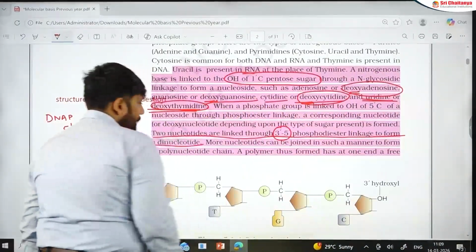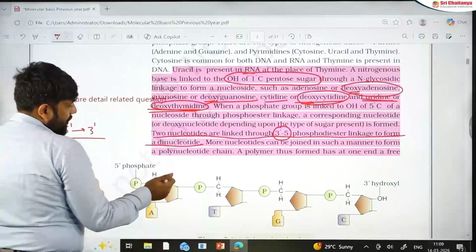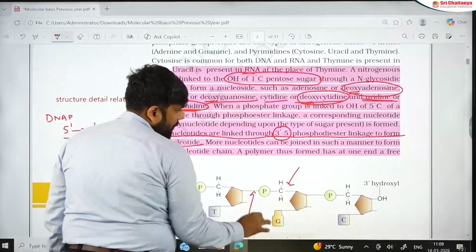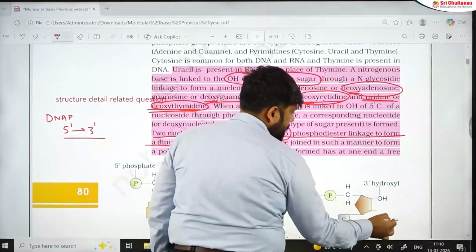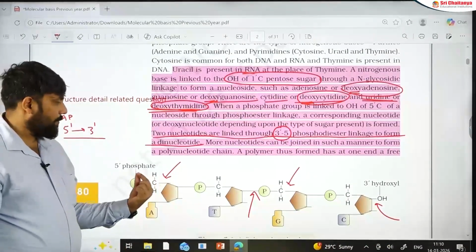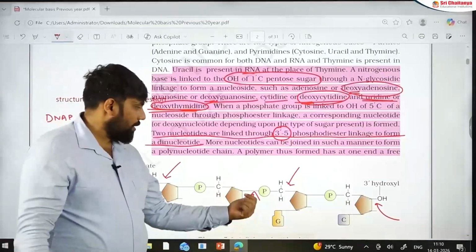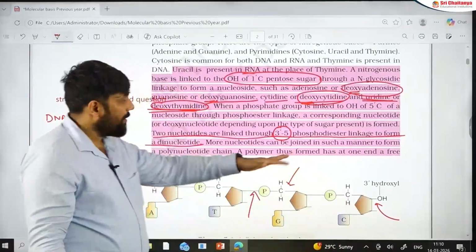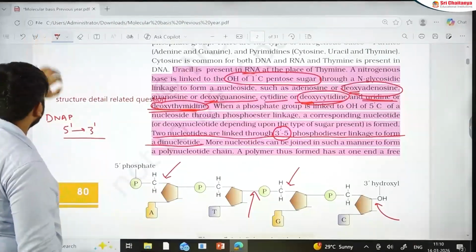Hidden question. In NEET, we have seen a question on this. They will give an arrow here, an arrow here, an arrow here, and they can give an arrow here. And they will ask you what is this? What is this bond? They will ask, is this a phosphoester bond or a diester bond? This is what? Phosphodiester bond. This is what? This is a hydroxyl bond. So, questions have appeared on this. Important parts. Let's go to the next section.